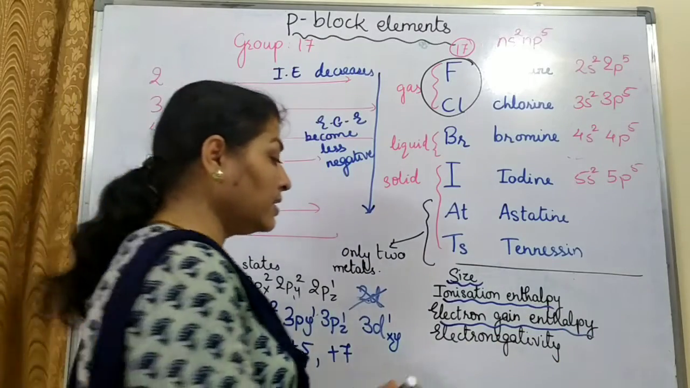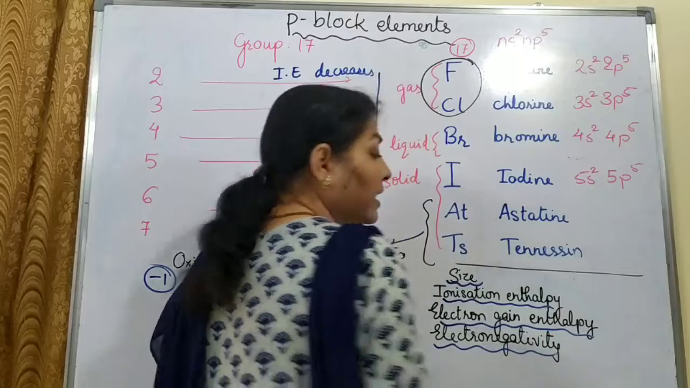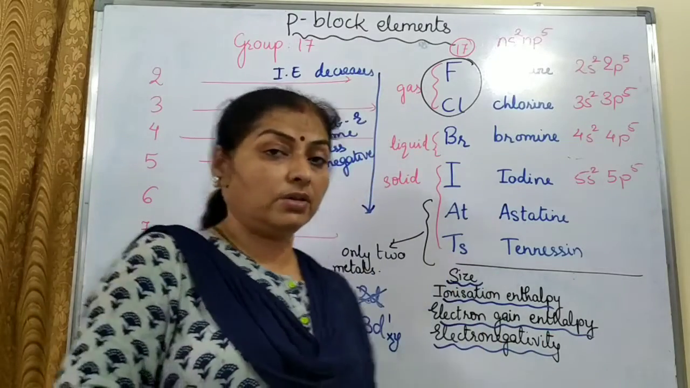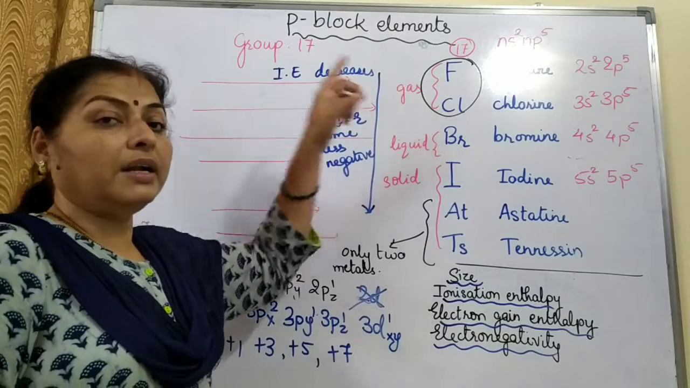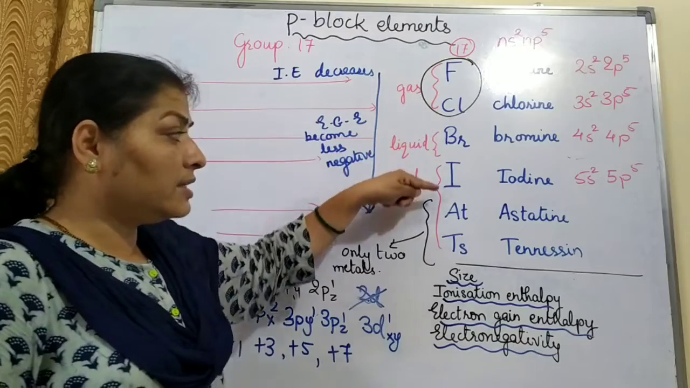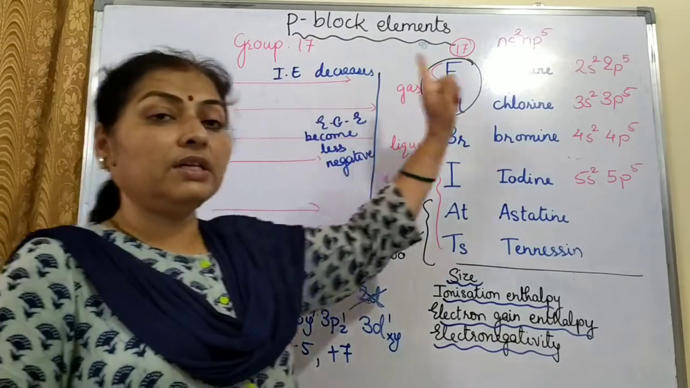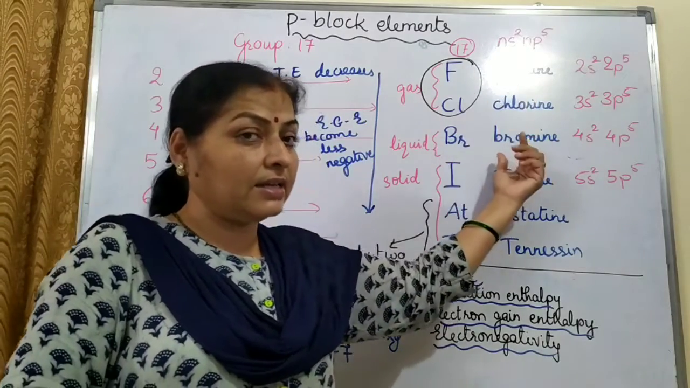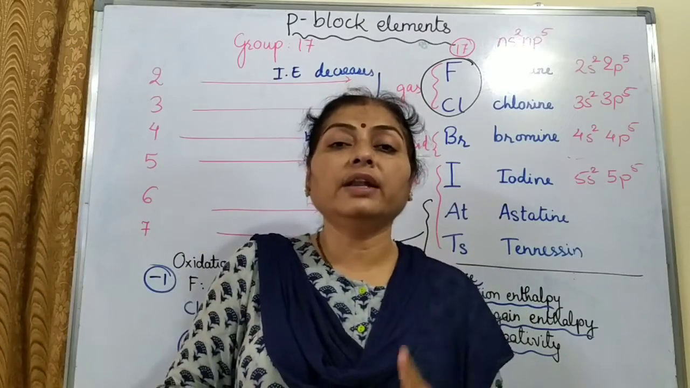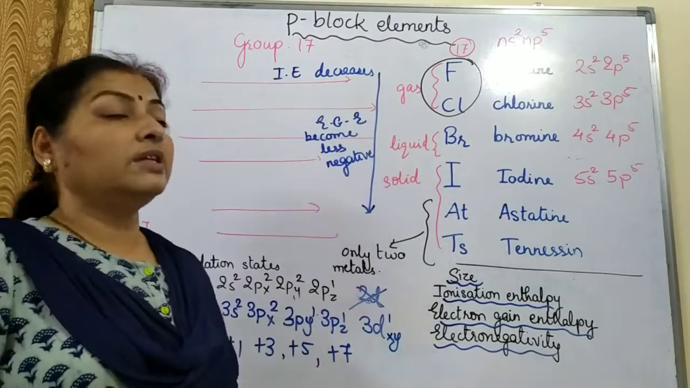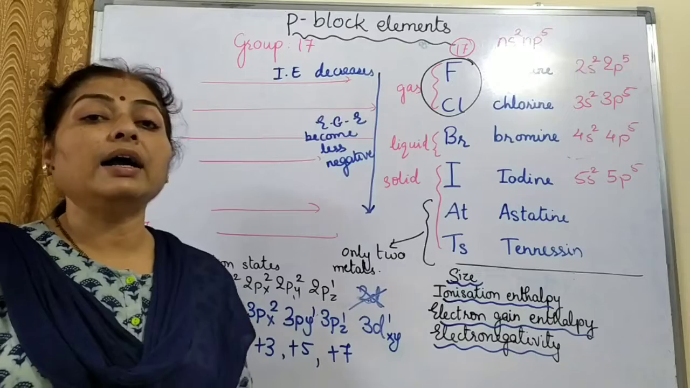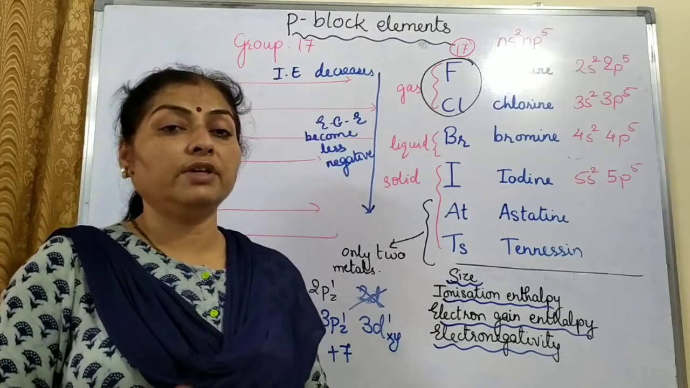Now the next is electronegativity. Electronegativity is the tendency to accept or to attract the electrons. As the size is small, that tendency will be more. So the electronegativity will decrease down the group. Left to right, electronegativity increases because the size is decreasing. It means that fluorine is the most electronegative element. Other elements of this group are also electronegative elements, but fluorine has the highest value of electronegativity.